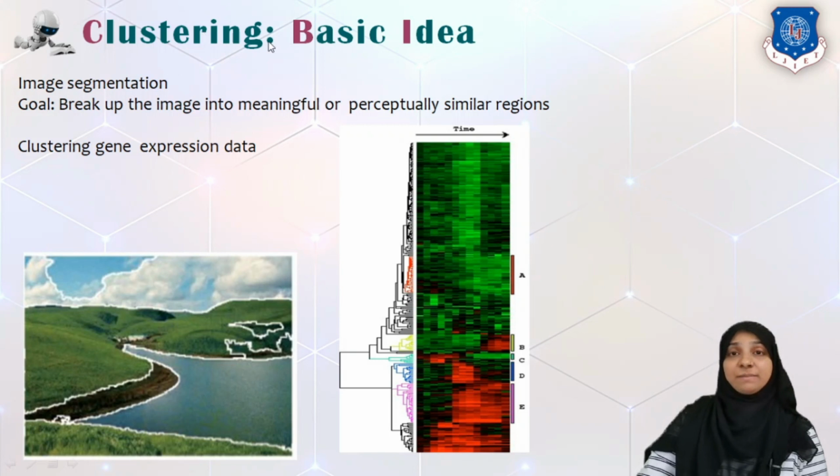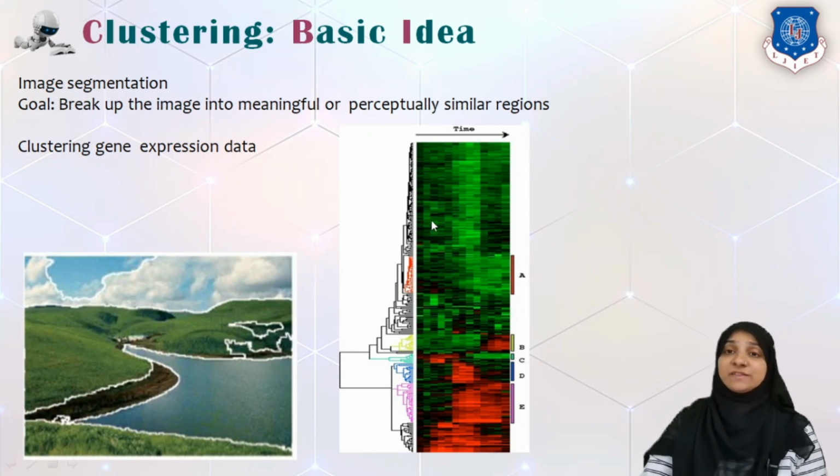But before that, let me give you an idea of clustering, what basically it does. Say for example, this is an image, and if I would like to do image segmentation and find out what the objects are, such as cloud or hills or river. This can be identified by regioning an image, drawing an outline around that object, and that can be done with the help of clustering. It will identify all the pixels which belong to or represent the river. So a continuous region which represents the river is identified or segmented by this clustering algorithm.